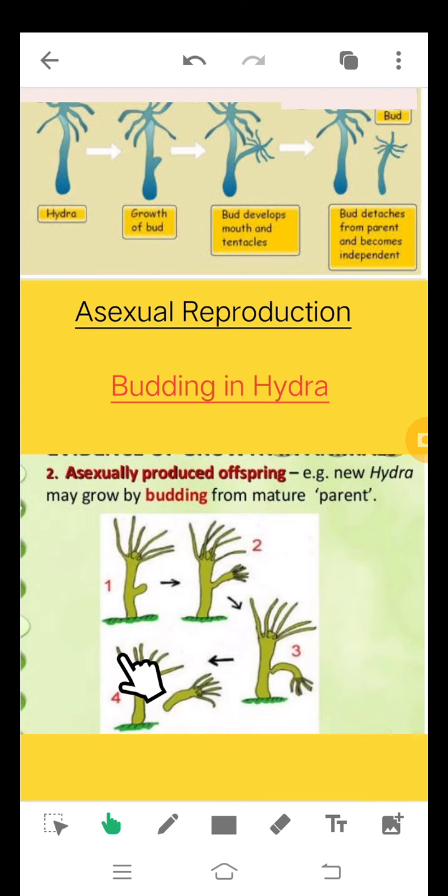Therefore, this mode of reproduction is called asexual reproduction. So I hope you all remember, asexual reproduction is that mode in which a single parent gives birth to a new individual. So budding in hydra involves only a single parent. Therefore, we call it an asexual mode of reproduction.